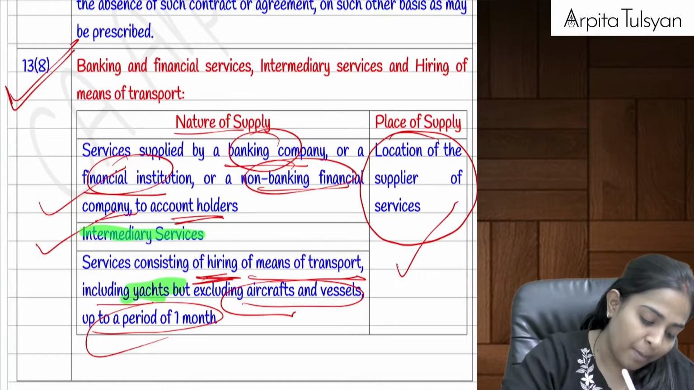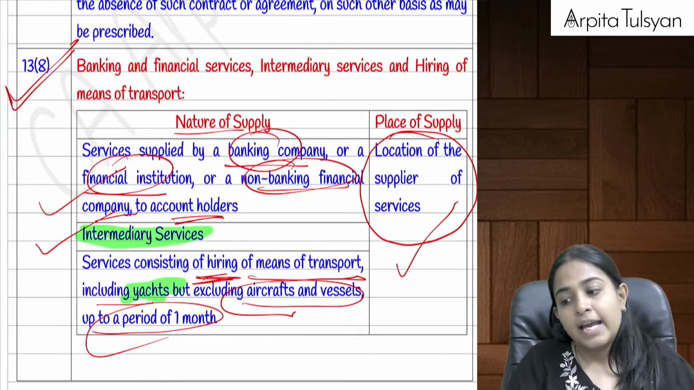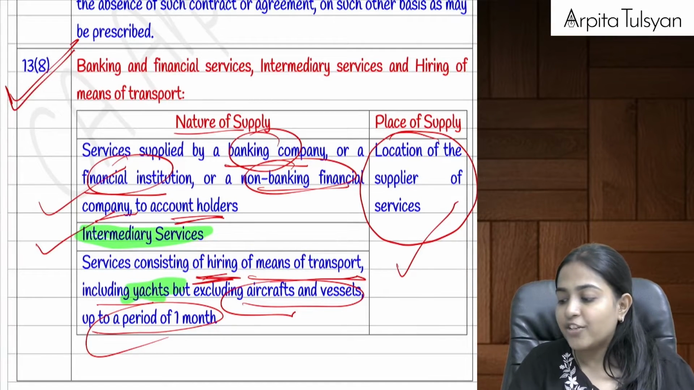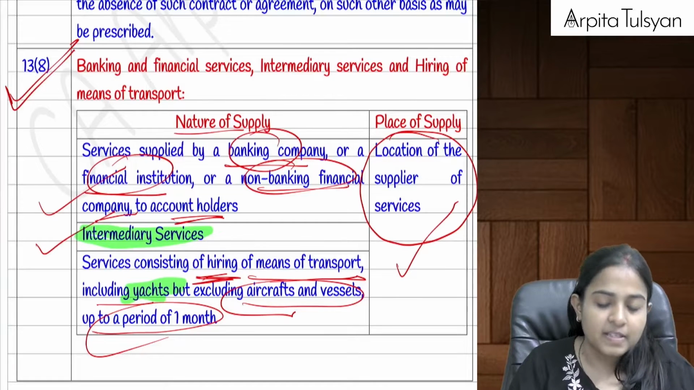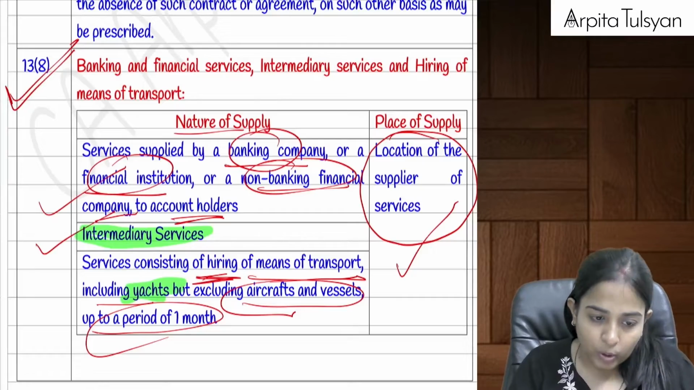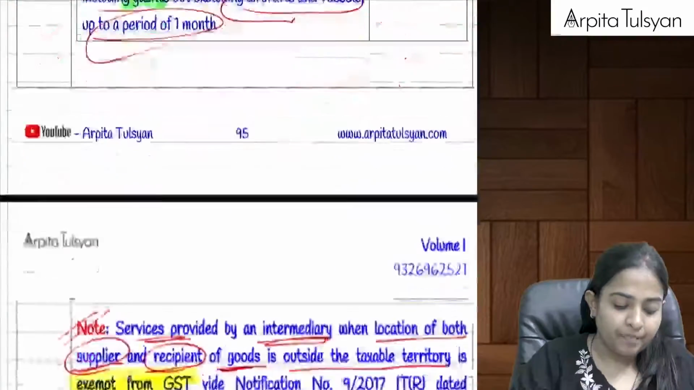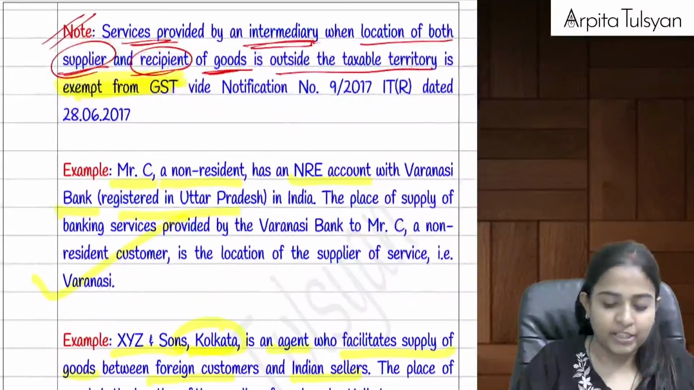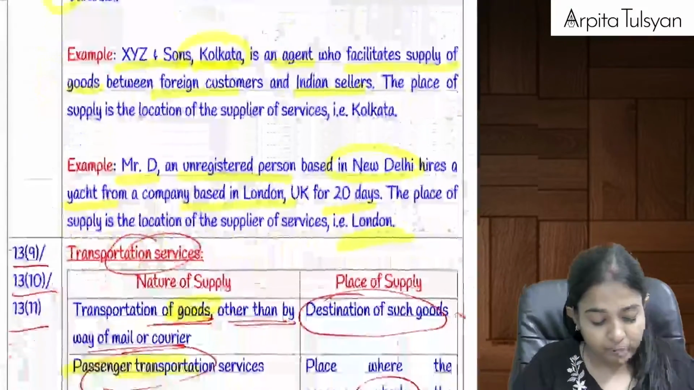Also remember for intermediary services. In case of the intermediary definition, we have already discussed: an intermediary is an agent, a person who is not doing the transaction on his own account. Then after that, let's go to the next one.